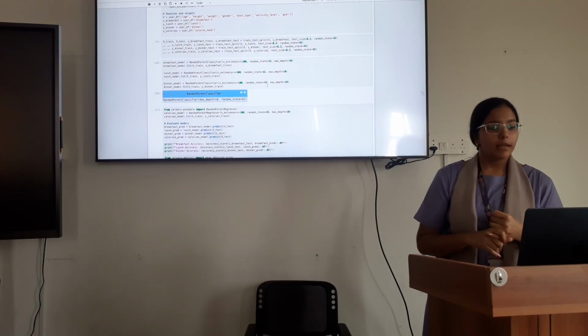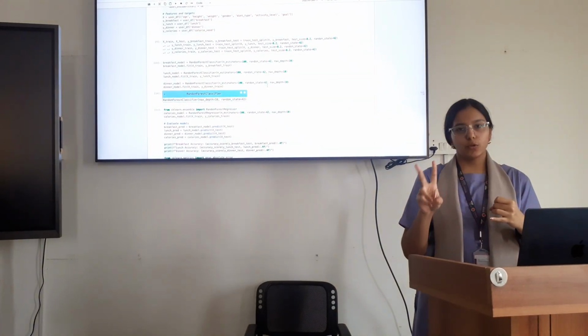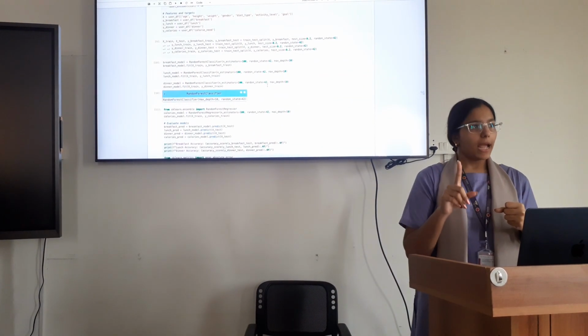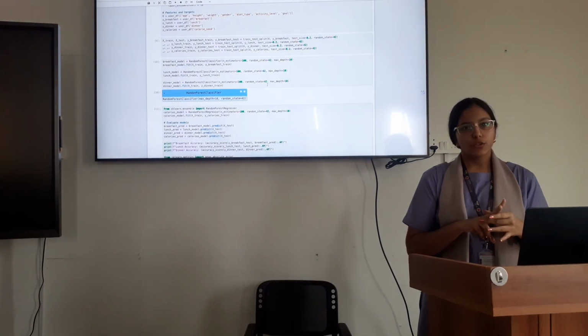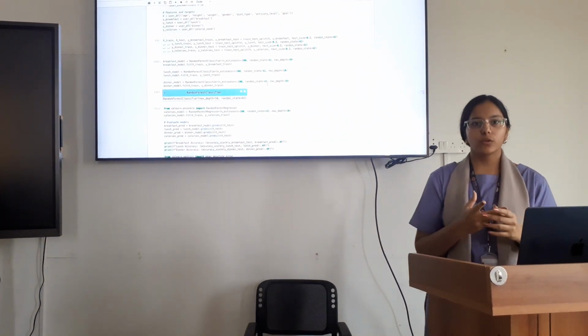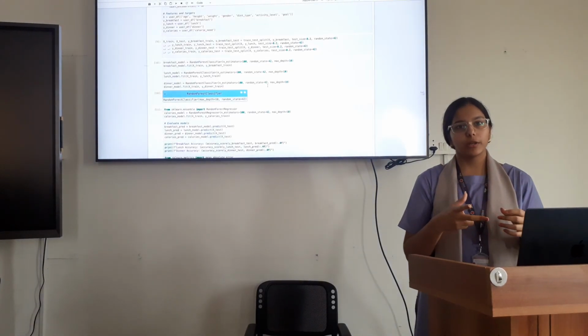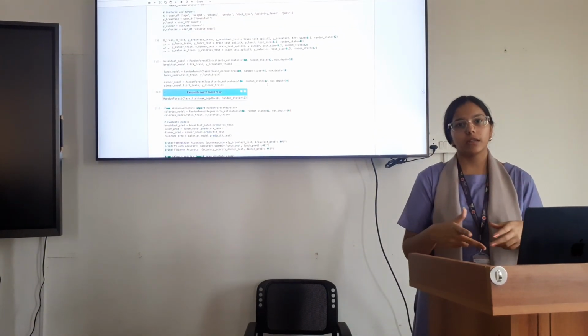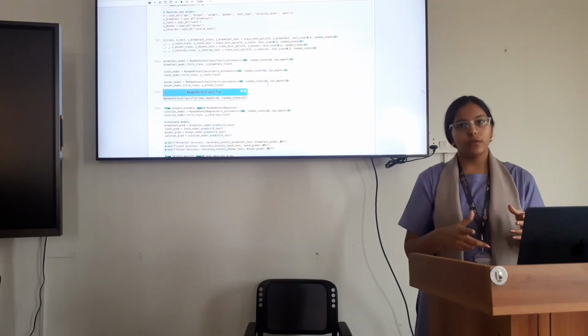So here I am calculating two main things: first is the meal, and second is the calories. Calories are usually in numerical form, so here I am going to use regression, because regression's output is a continuous value.